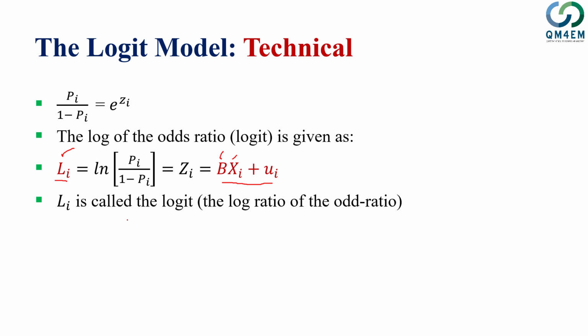So Li, as I told you, is called the logit, or the log of the odds ratio in favor of having success. So this is called the logit model.